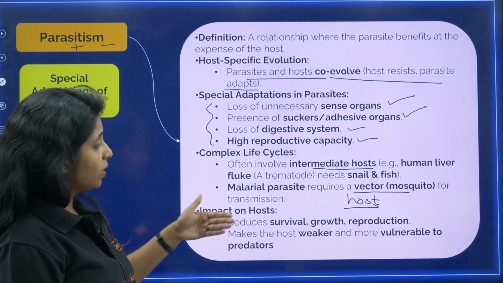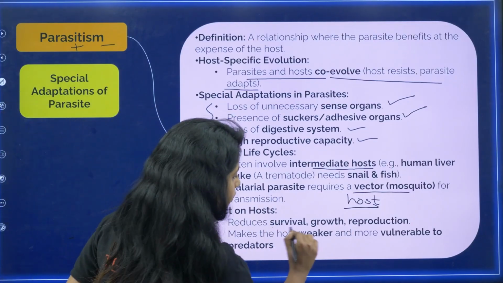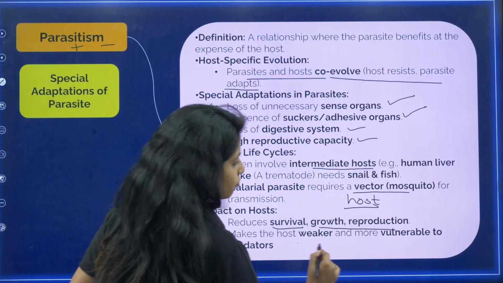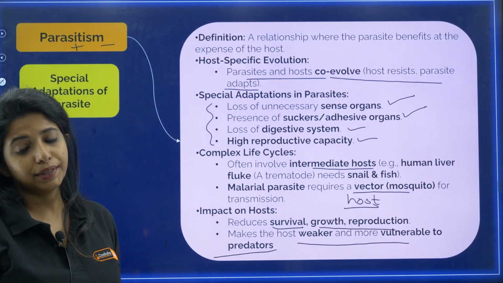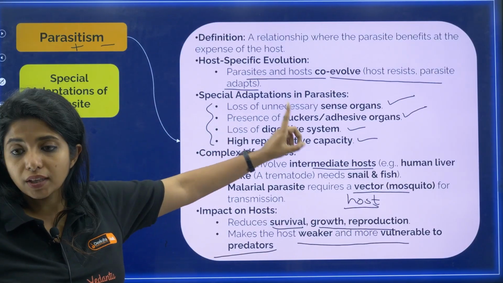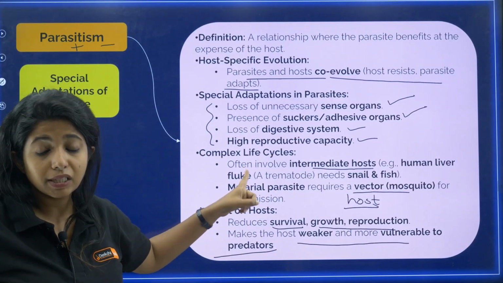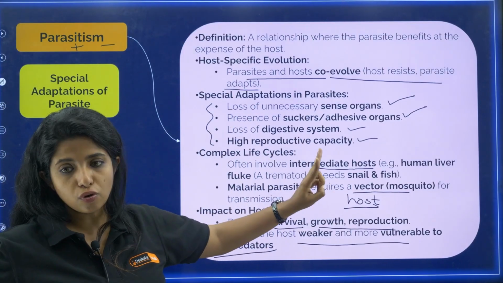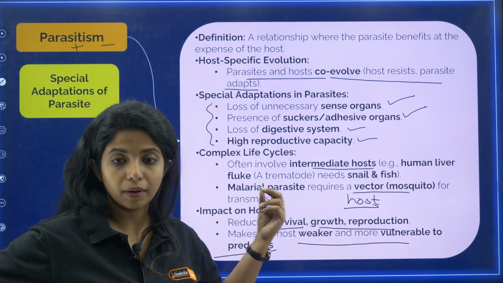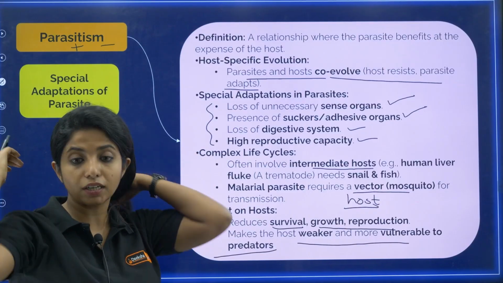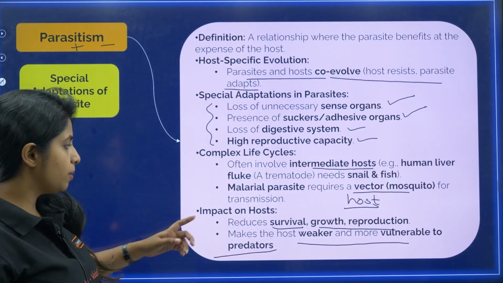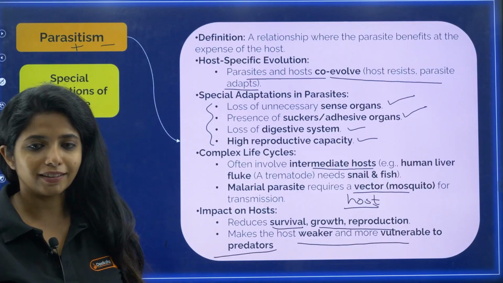Okay. Now impact on the host. It reduces the survival, the growth, the reproduction rate, all of these things. It makes the host weaker and more vulnerable to what? Predators. So obviously that is a really, really bad thing. So over here we have studied that special adaptations are there in the parasites, and they also have complex life cycle. Example is human liver fluke, which needs two additional hosts, that is snail and the fish, and the malarial parasite, that is my dear children, Plasmodium. It needs a vector, that is mosquito, and apart from that, mosquito is going to act like a host as well. Okay. Now impact on the host, obviously it is not really good thing that they do.